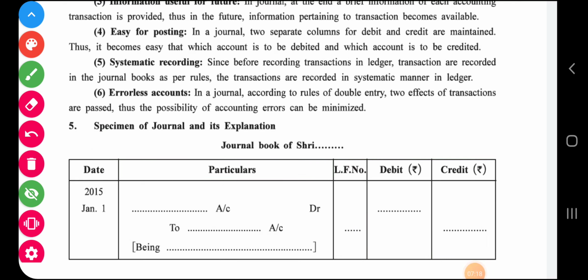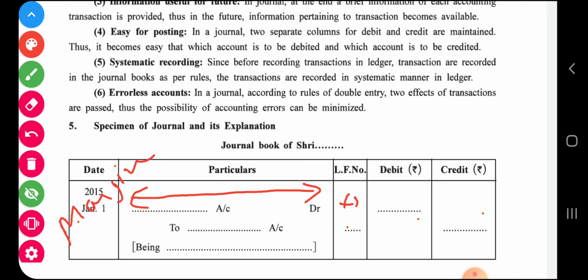Now always remember friends, when you prepare a journal table, the maximum space should be given for particular. Particular should be almost half page. The remaining half has the other 3 columns on the right side, and the date column you can write in the margin column. There is no need to keep margin column blank. You write the date in the margin column, then in the remaining space the maximum part goes to particular column, and then LF will be very small because nothing is to be written there, and then debit and credit columns.